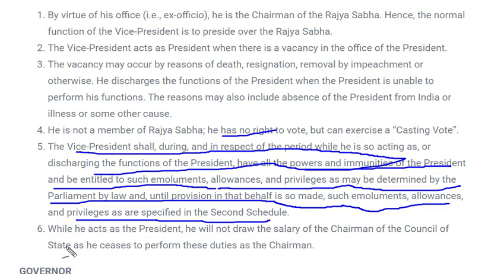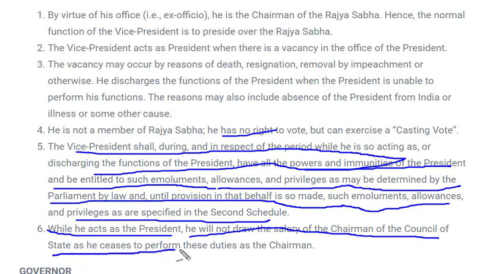The last function of vice president is that when he acts as president, he will not draw salary of chairman of council of state as he ceases to perform these duties as chairman. Again, this is not a function, this is a part. Whenever a vice president is working as president, he can just take one salary as he is not able to discharge his duty as chairman of Rajya Sabha since he is acting as a president. So this is all about the vice president.